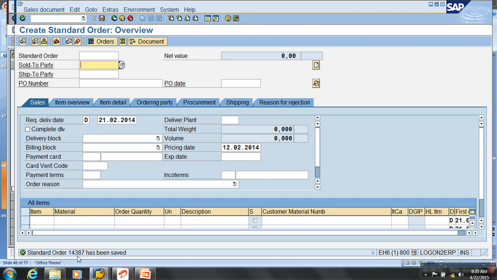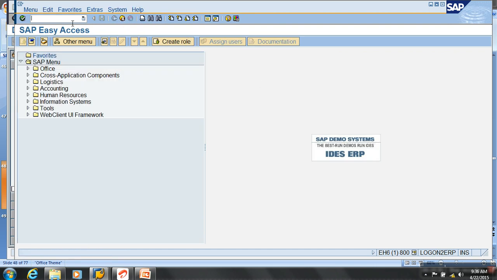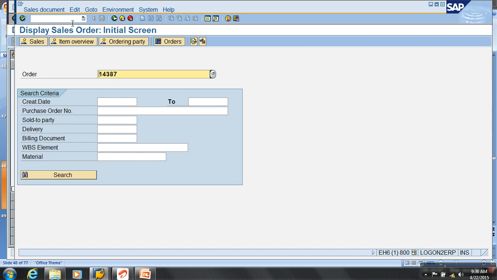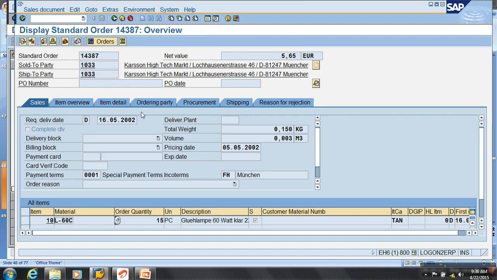Now, what is the order number? 14387. This is the order which was created first. VA01 is for creating. If I want to just see the order that was created, I can go with VA03, which is a T code where you can see the order. So this was the order which was created, 14387. Click enter. I can see the details of the order.